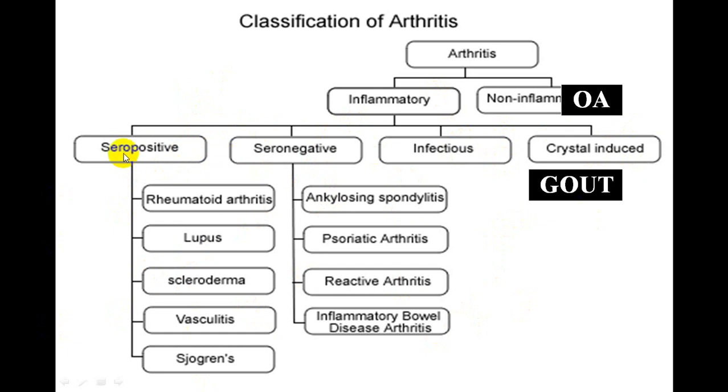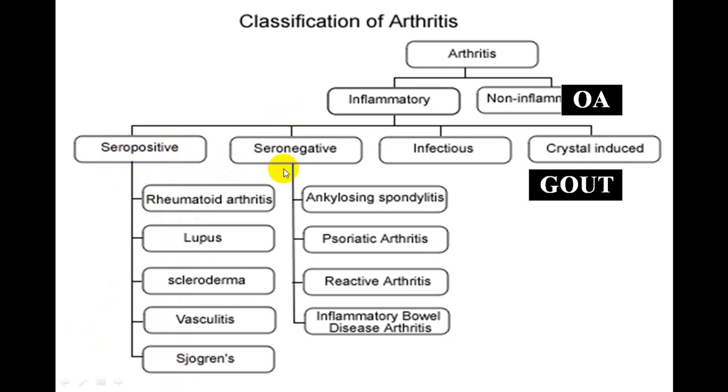So seropositive means if you get a RA positive, that will be rheumatoid arthritis, SLE, scleroderma, vasculitis, Sjogren's syndrome, Still's disease, etc. All those conditions are seropositive. So whenever you get a RA positive, it is in favor of rheumatoid arthritis, SLE, scleroderma, vasculitis groups, Sjogren's, Still's disease, those groups.